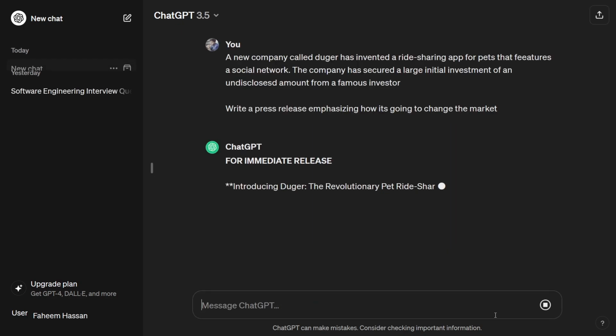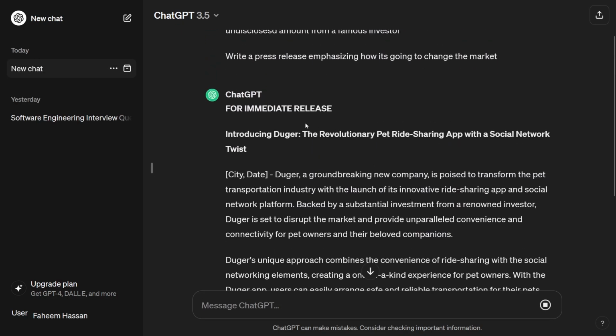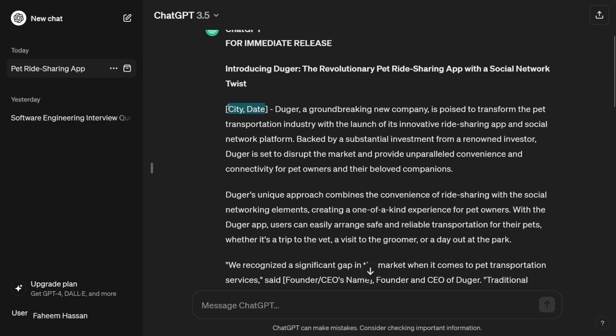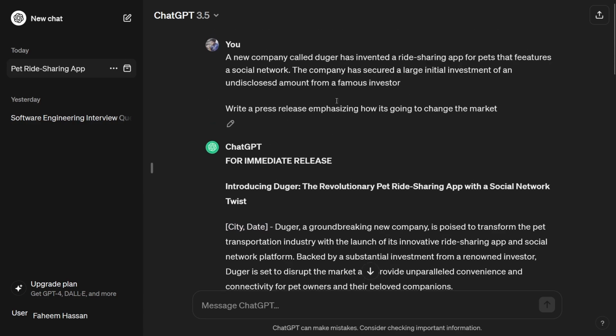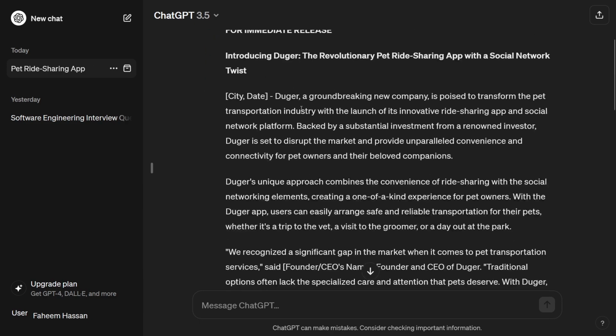Let me press enter, and here you can see that for immediate release, introduction: Duger, the revolutionary pet ride sharing app with social network twist. Obviously here will be our city and date, which you can write here because we did not provide context. If you provide in the context that the press release will be released on a specific date, obviously ChatGPT will write that for you. Duger, a groundbreaking new company, is positioned to transform the pet transportation industry with the launch of its innovative ride-sharing app and social network platform. We know that this is fictional, but still you can see that it is generating the press release for us.